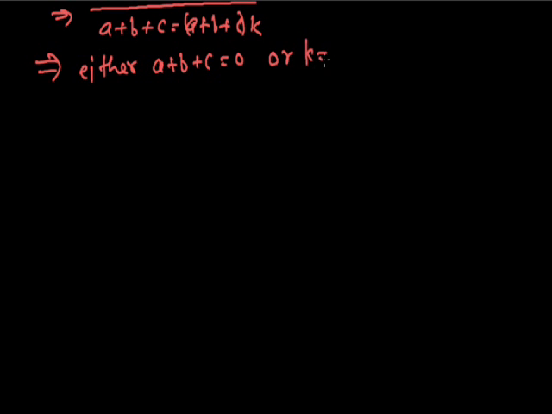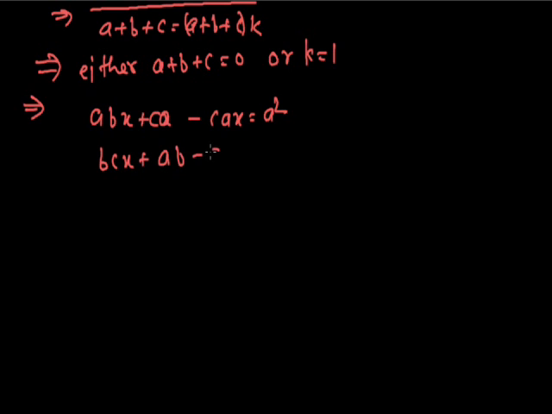But if k = 1, then by substituting the value of k, we have abx + ca - cax = a square, bcx + ab - abx = b square, and finally acx + bc - bcx = c square.